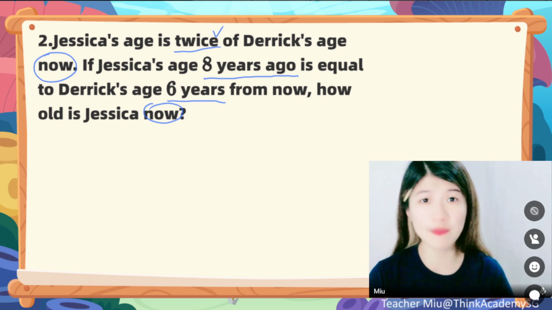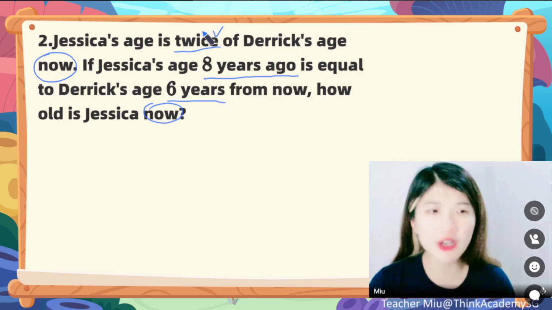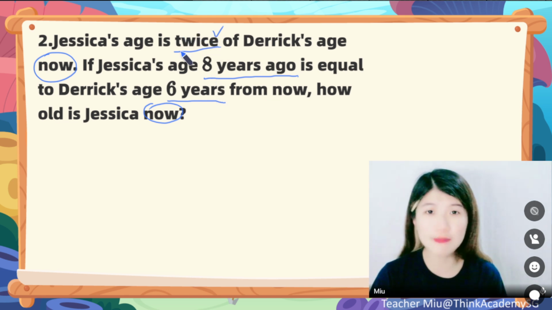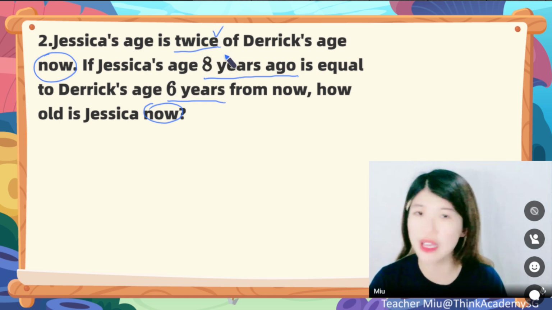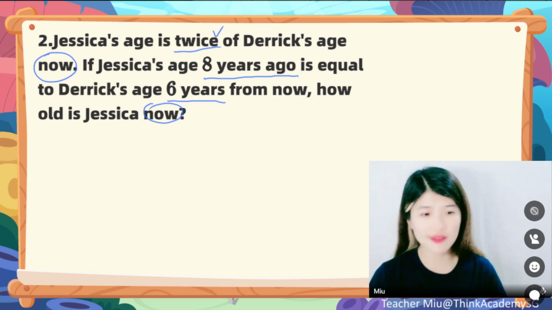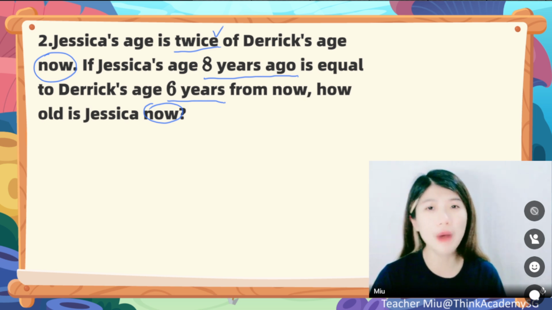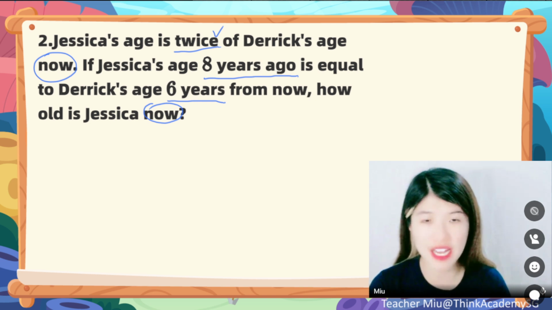Definitely, we should start from the multiple relationship, because the multiple relationship is very, very sneaky. It changes every year. For this year it's twice. For next year it won't be twice, and we don't know what it is. If so, then we should draw the models for the multiple relationship.